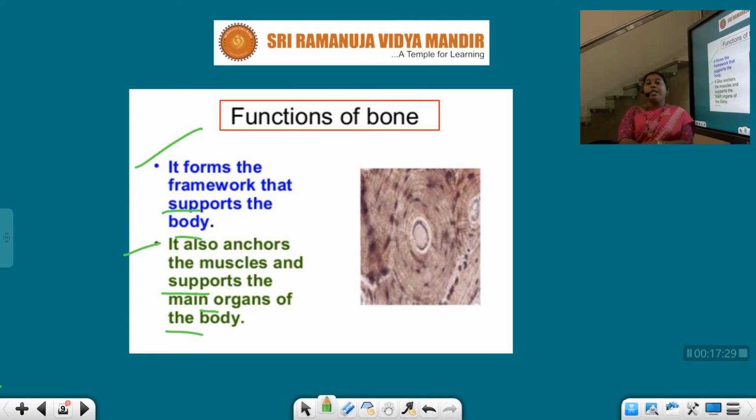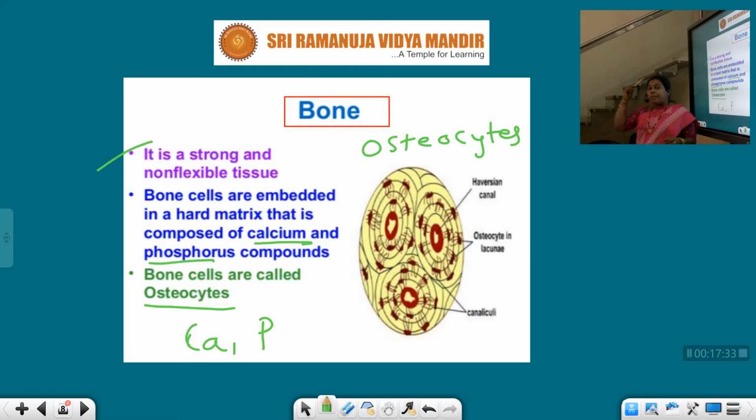At the same time, it is protecting our vital organs in such a way that, see, our brain is embedded in the skull. It's a hard tissue. The heart and the lungs are also sensitive and vital organs, so they are enclosed in the rib cage. Kidneys are there in the cervix. So this is about the bone.